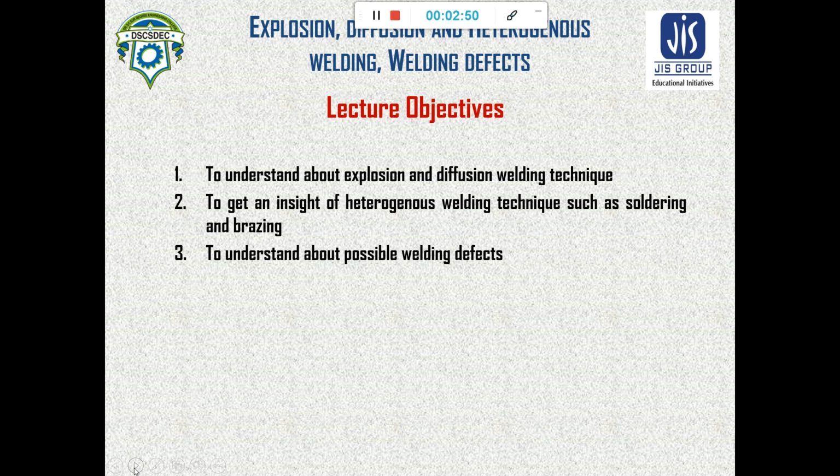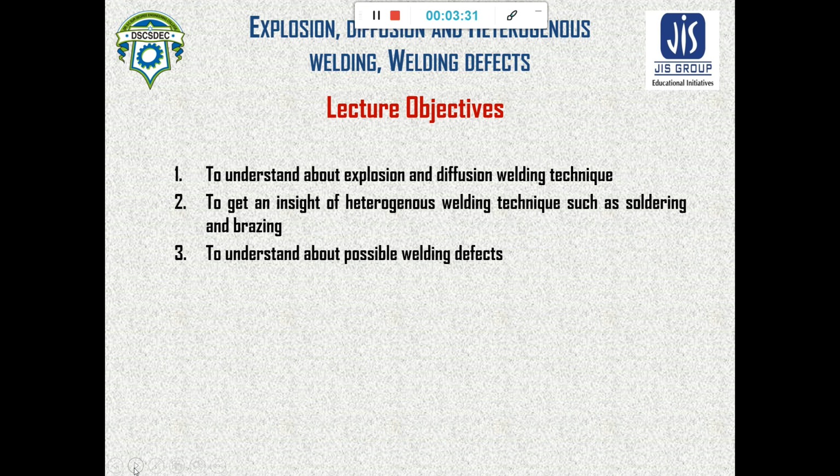And in most cases of solid state welding, no filler material is used. That process, where no filler material is used, is known as autogenous welding. Unlike this process, the fusion welding process is known as homogeneous welding. Why? Because the filler material and the base material are both in liquid state, so that is called homogeneous welding.